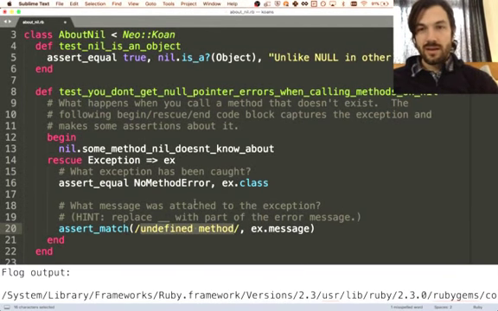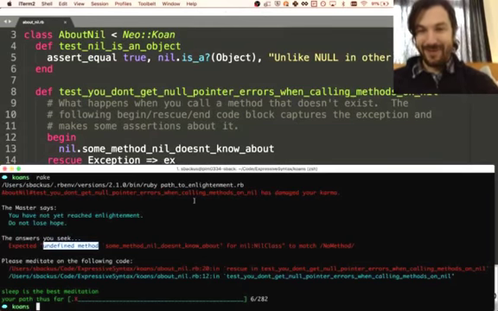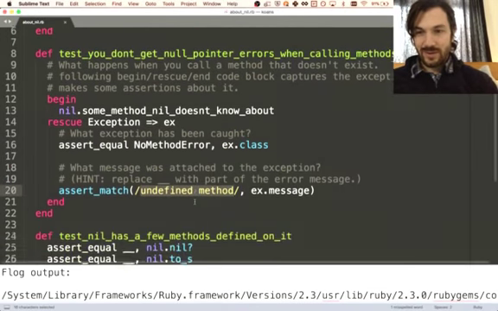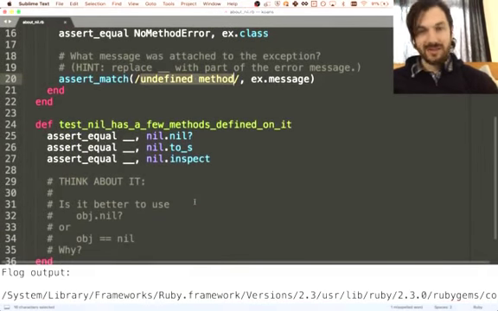Yeah. Okay, so I'm feeling confident now. I'm feeling like we got it this time. So, yeah, we're on to the next one. 25. Sweet. Whoop, whoop.